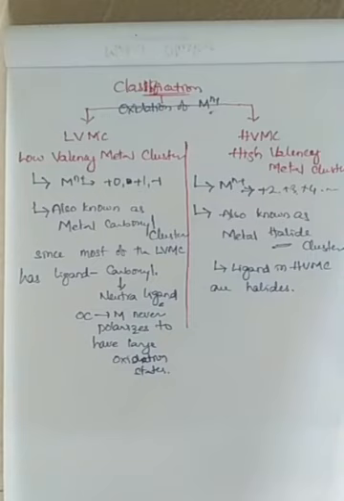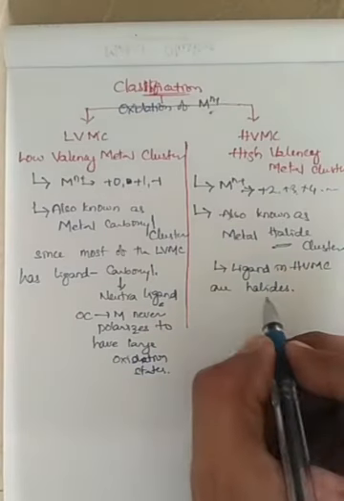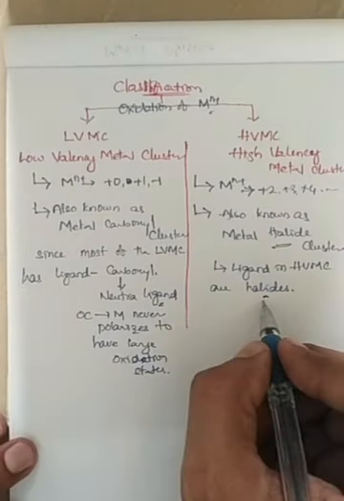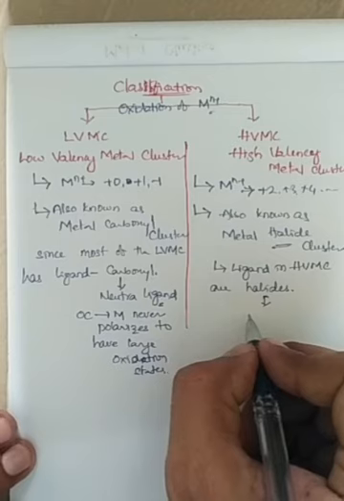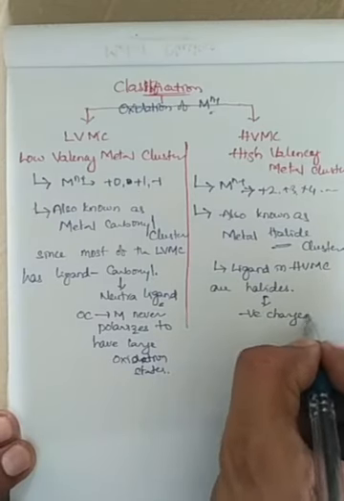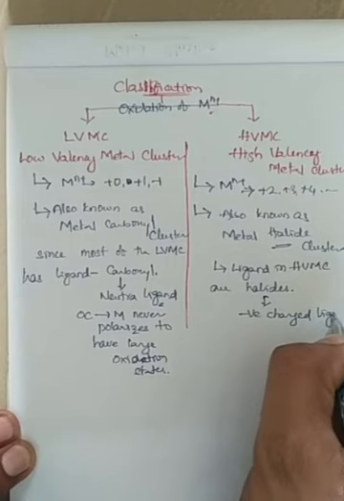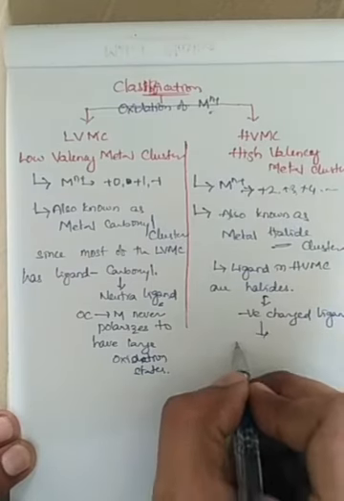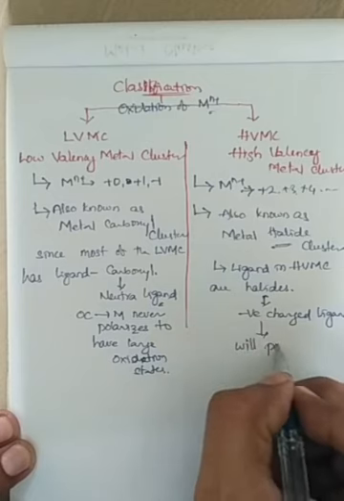Most of the time high valency metal clusters have halides as ligands. As the halides are negatively charged ligands, they polarize the metal ion